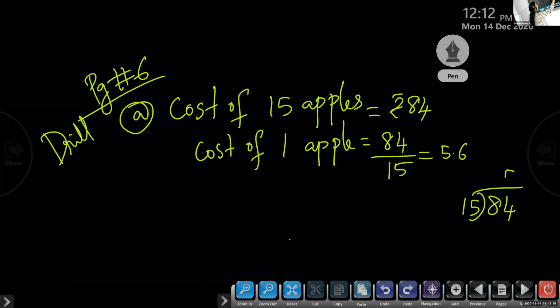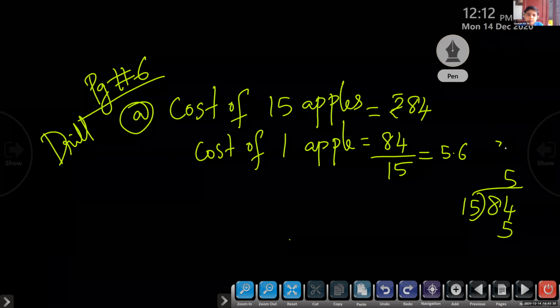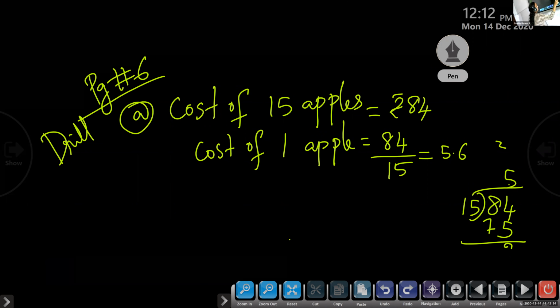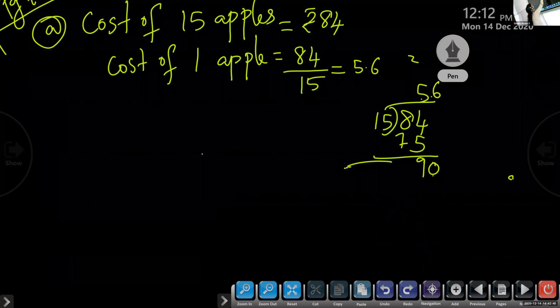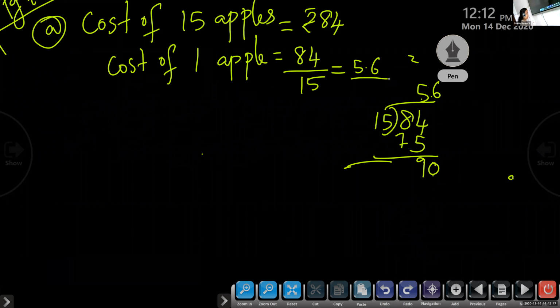So we will check here 84 divided by 15. When you do 5 into 5, 25. So 5 into 1, 5 plus 2, 7, 75. Here 9, and we should put a 0. 6 into 15, it is 90. So children, 5.6 is the answer.